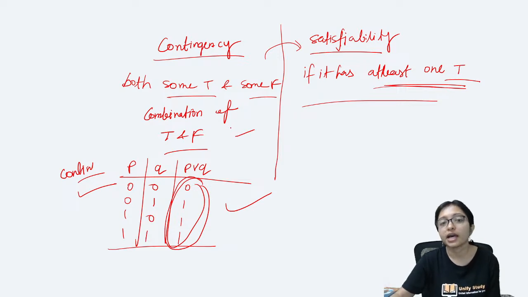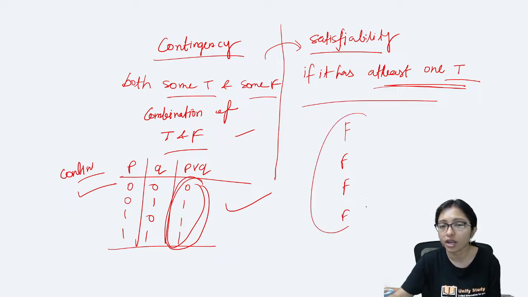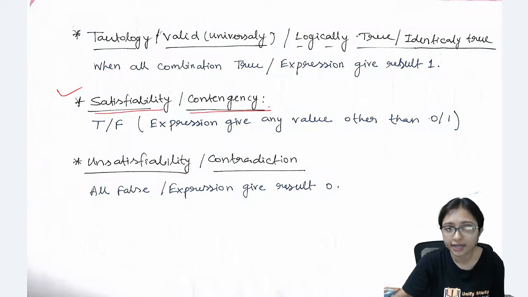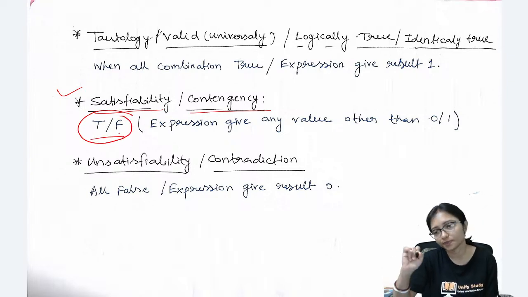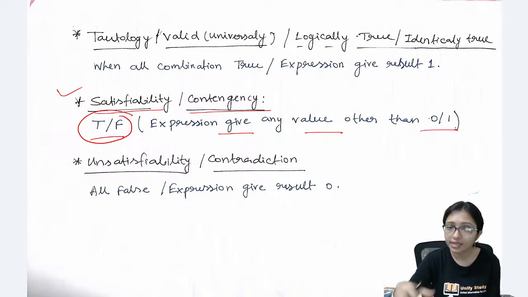Now if I am taking all false in a truth table, if all are coming false, then definitely this will be not satisfiable and not a contingency either. So that's why you can understand that satisfiability or contingency is ultimately a combination of true and false. In a simplified manner, that's why I have written that the expression gives any value other than 0 or 1, a combination of true and false.